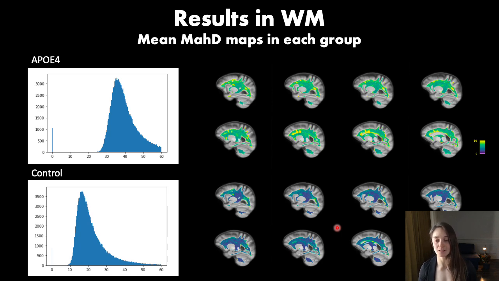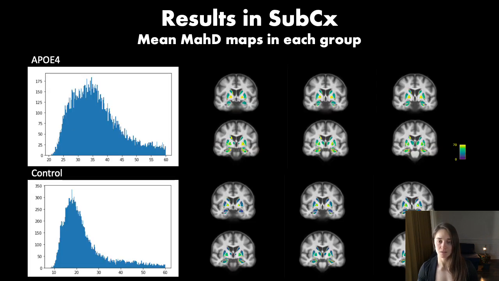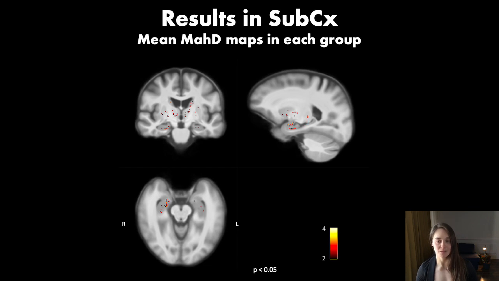To confirm this, I then conducted a two samples t-test on the MADI maps. MADI was significantly different between the two groups in the genu of the corpus callosum and in white matter tracts near the angular gyrus, which is a region involved in several cognitive processes. Similarly, in the subcortex, the MADI distributions are very different between the two groups, with overall higher distances in the ApoE4 group. MADI was significantly different between the two groups in the hippocampus.